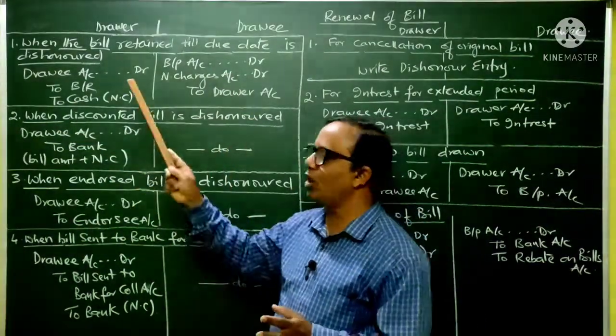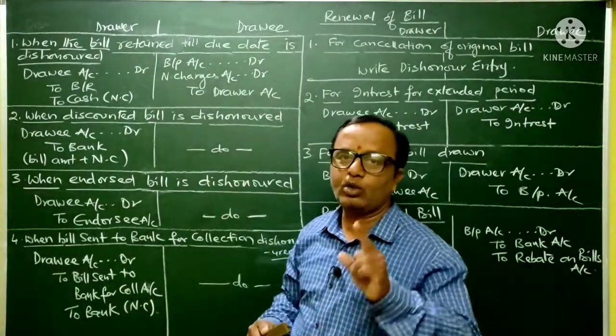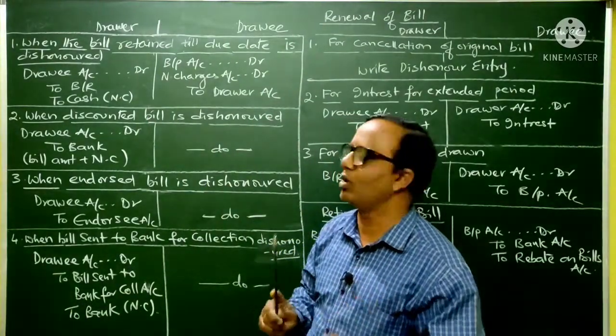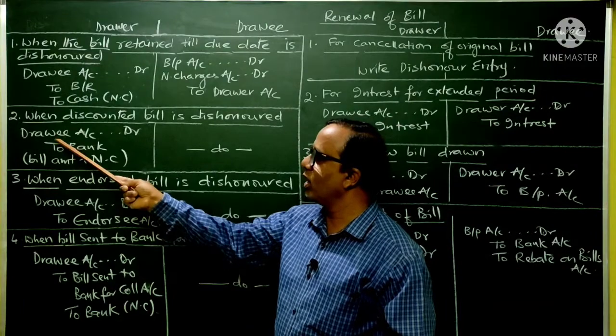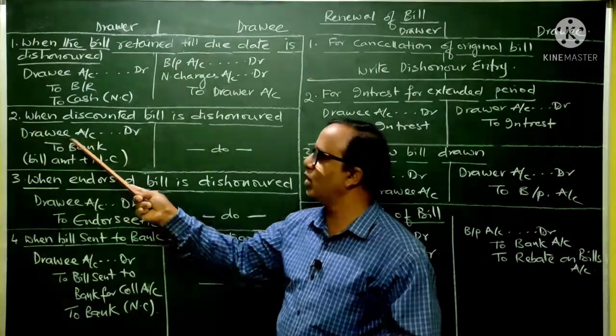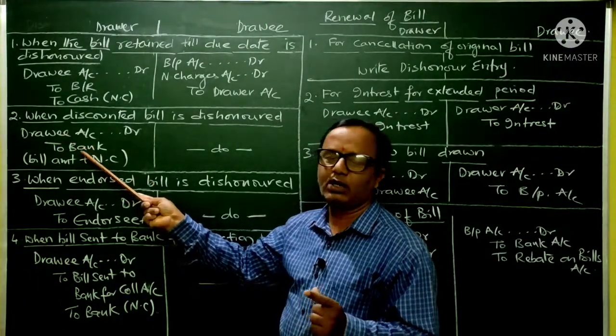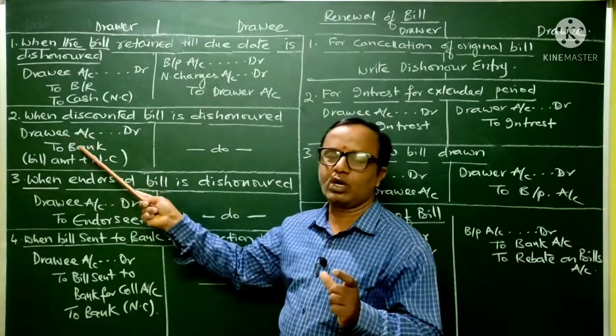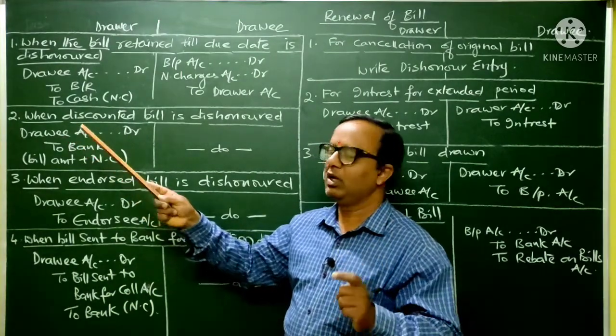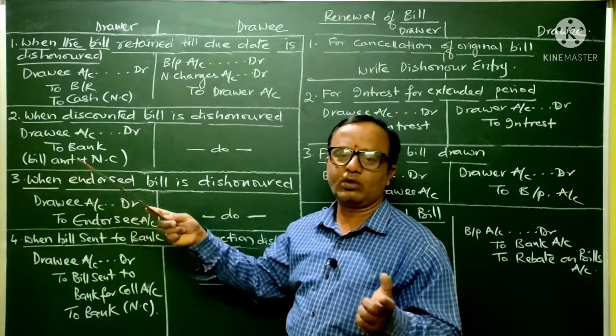See, next second situation, when discounted bill is dishonored. Take for example, drawer, he has discounted the bill with the bank, and on the due date, that particular discounted bill is dishonored. At that time, the entry will be drawee account debtor to bank. Literally understand, when the discounted bill is dishonored, banker, what will he do? Simply he will inform this particular drawer that your bill is dishonored.